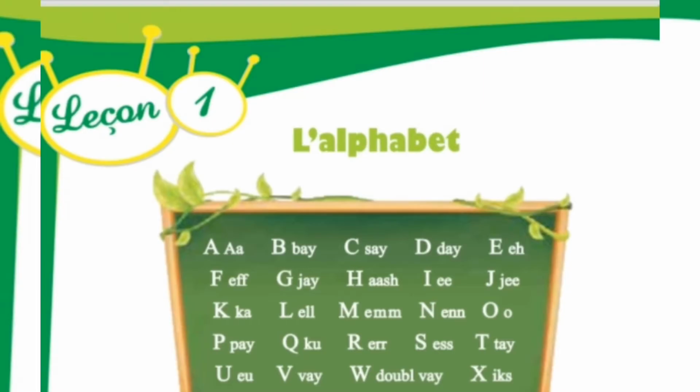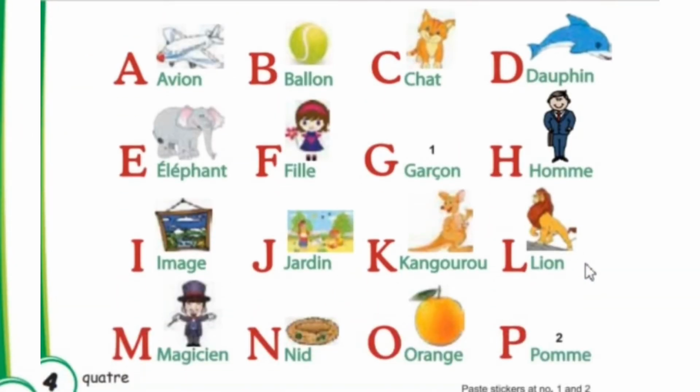Now we will learn some words starting with these alphabets. Like in English we say A for apple. So for this we use comme, C-O-M-M-E. So we say A comme avion.